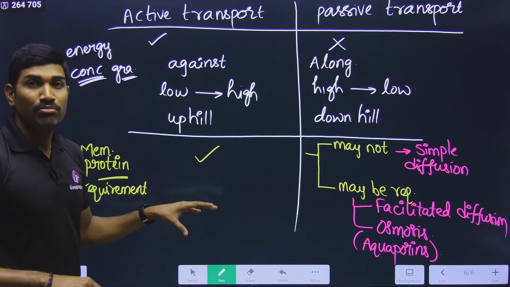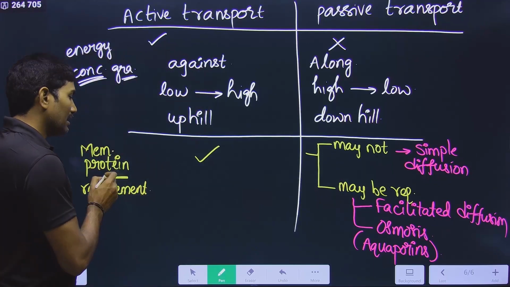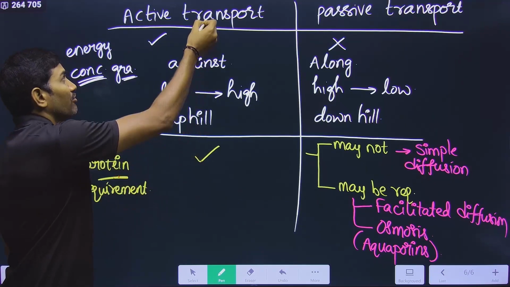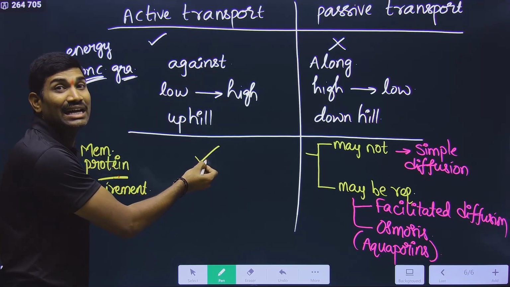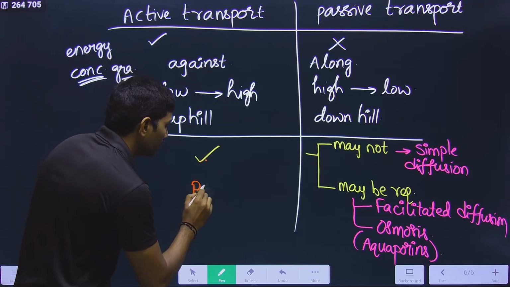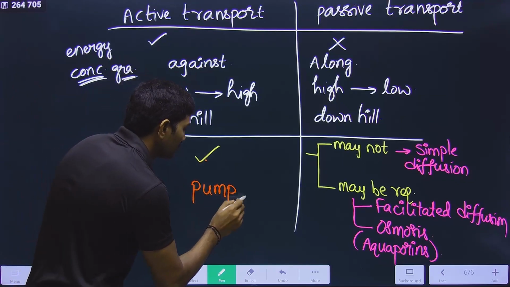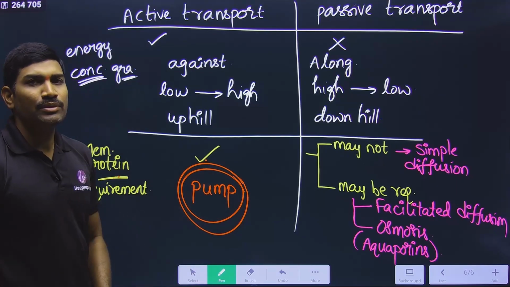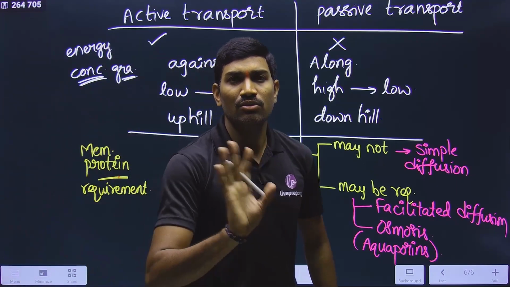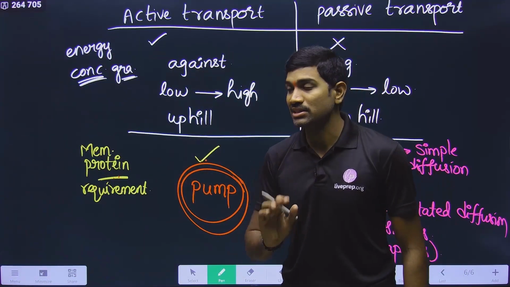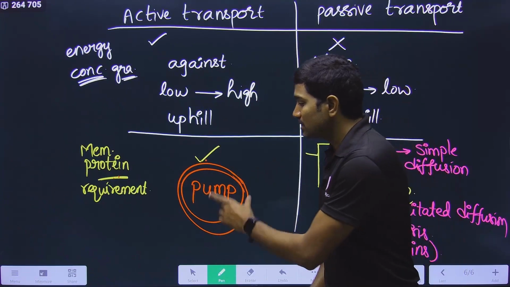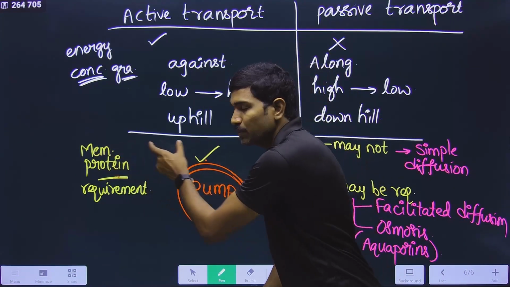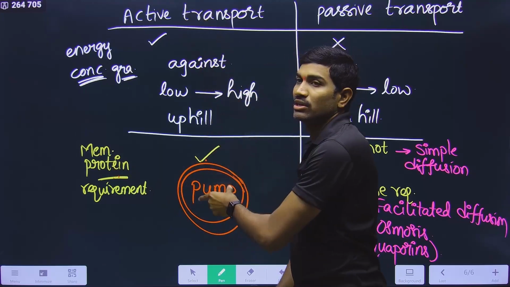And now we are coming to the main point. Observe carefully. The membrane protein that is required for active transport is technically called a pump. Please observe carefully, this is a very, very important point. Many students think that the term pump is used casually. No, it is not used casually. Please understand this. This is a technical thing.